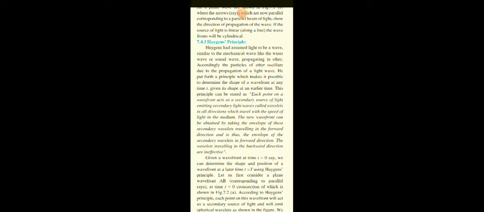So here is our figure 7.1b. Plane wavefront corresponding to a parallel beam of light. These are called plane waves. Again, if the source of light is linear, or a line, then the fronts are cylindrical. Meaning, if you have a straight line and you curl the fingers of your other hand around it, you will experience that there is a cylindrical wavefront.